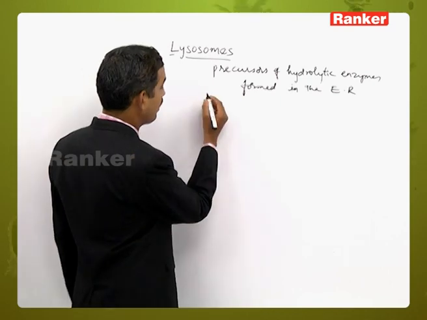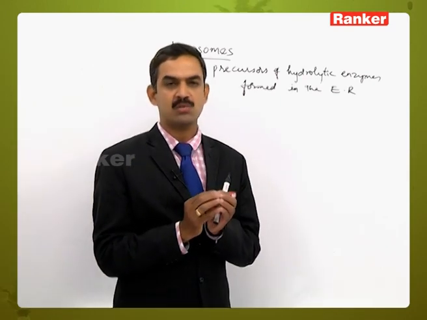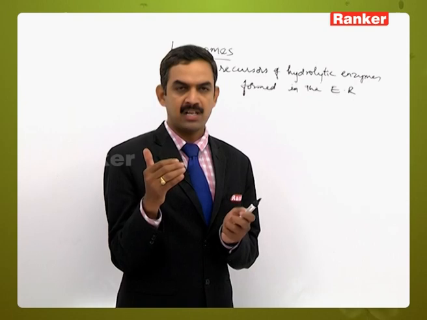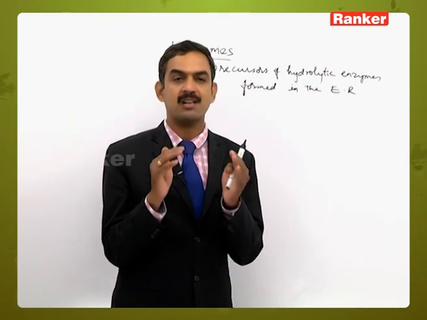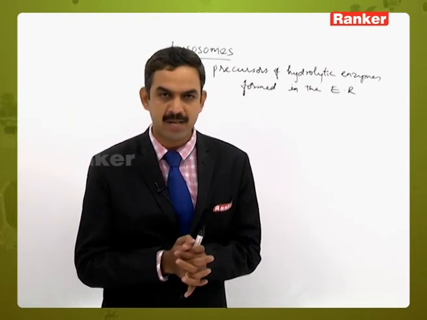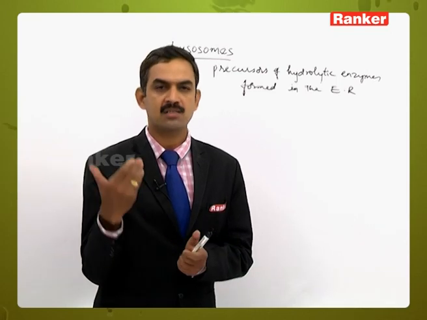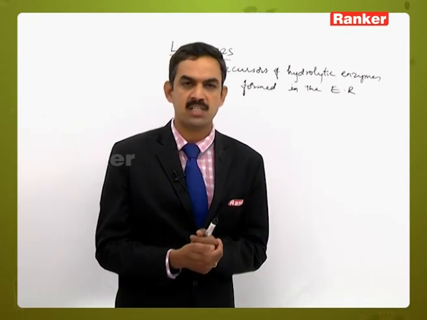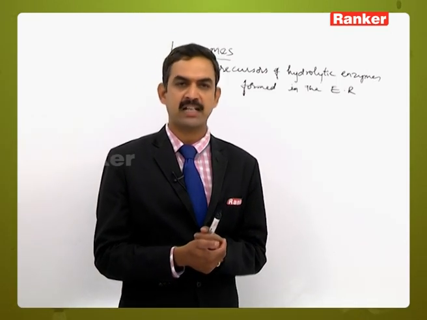The hydrolytic enzymes are very active, so their activity is restricted by the formation of a membrane around them, so that the other cytoplasmic contents are protected from the hydrolytic enzymes.